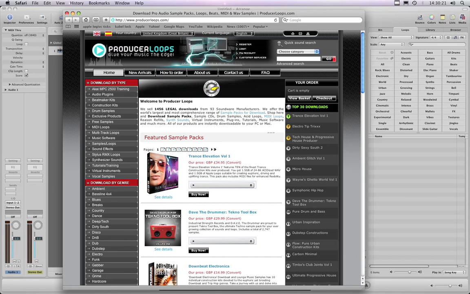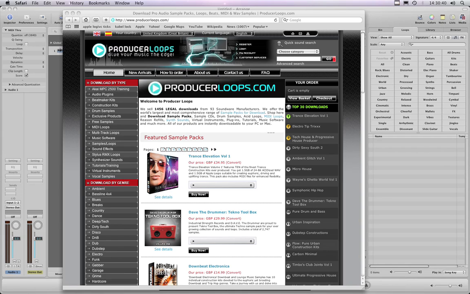And some release blurb on the product. Basically, this collection was produced for Producerloops.com by Jonathan Blake of Static Blue. Static Blue remixes for Armin van Buuren, Sonny Lax, Camille Polner and Adam Sabo, amongst others, have earned him much respect from all the major players on the trance scene. And basically, with this pack, Trance Elevation Volume 1, inside the pack there are 5 different parts.